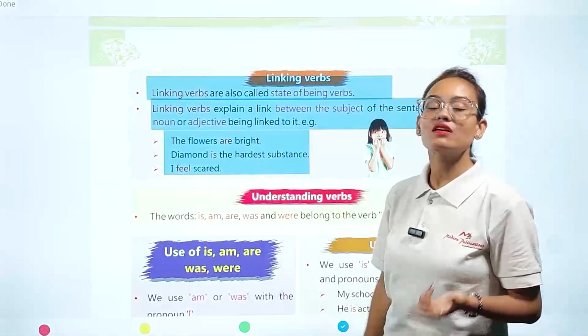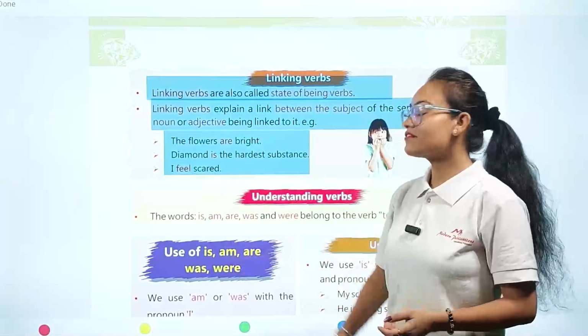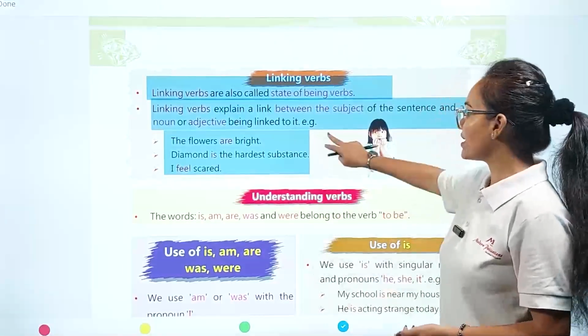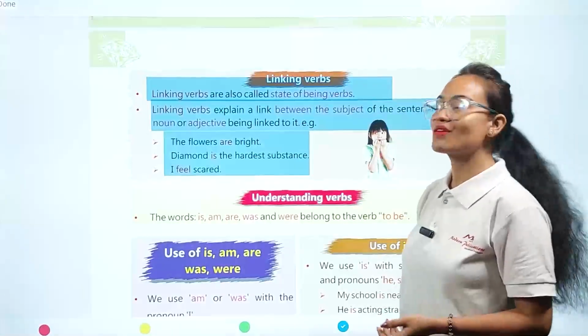Here, is is our verb. I feel scared. So feel is our verb word. So in this way, my dear student, we have also completed our linking verb.